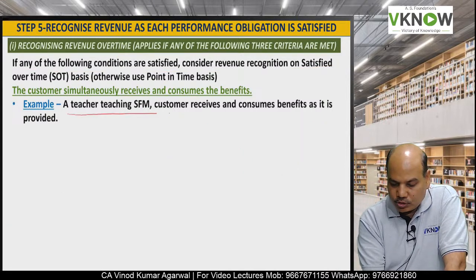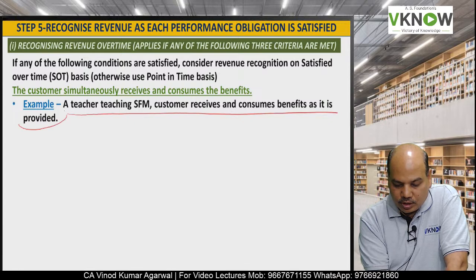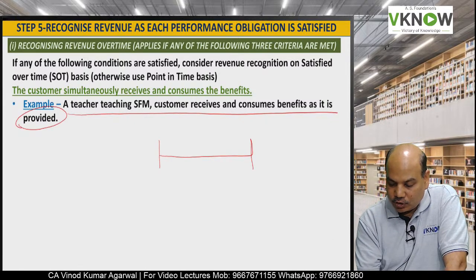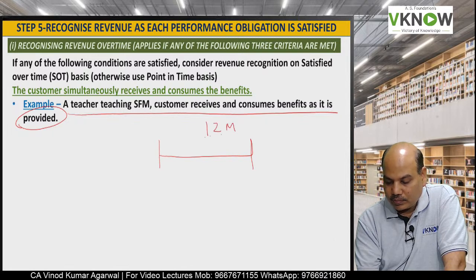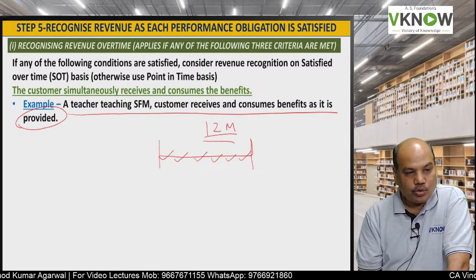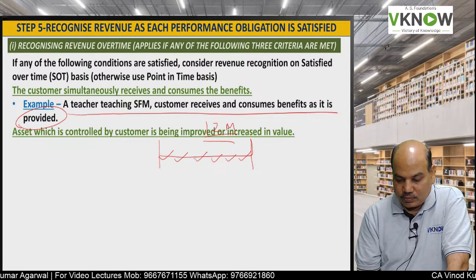Suppose in your office your boss does accounting work for a client, and he has to do account writing for 12 months. Then as and when the account writing work is getting done, the customer is able to enjoy the benefit.